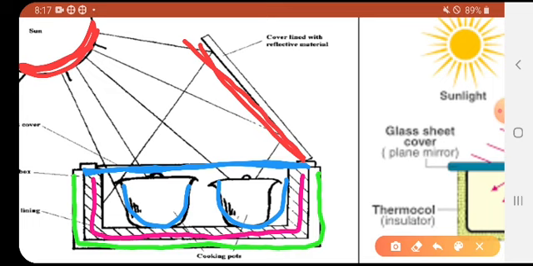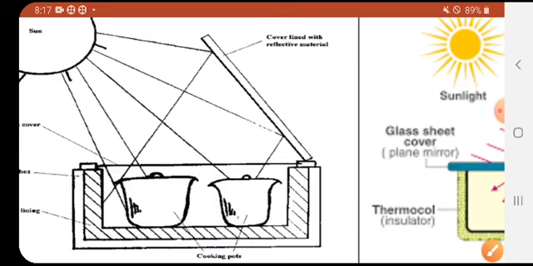Simply it's a glass sheet and reflector material. The reflector is used; a glass plate or any silver wrapper can be used for the reflector.